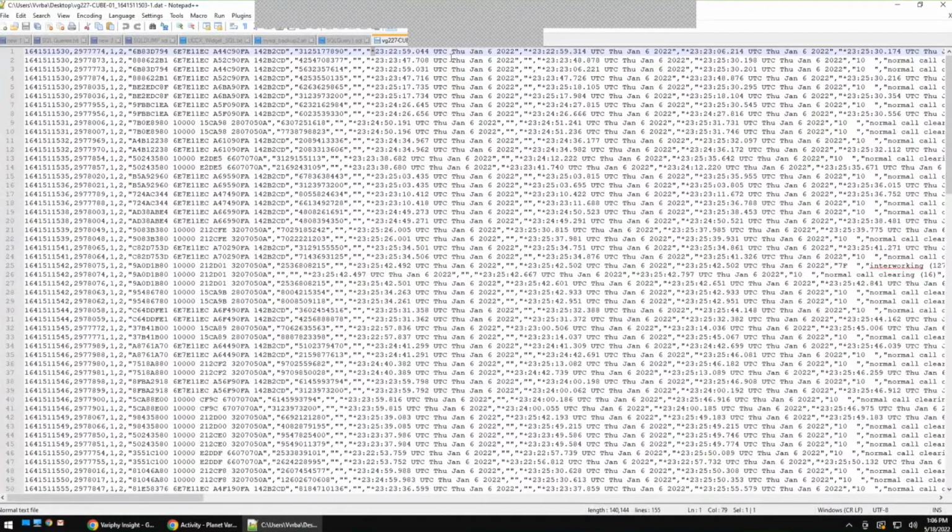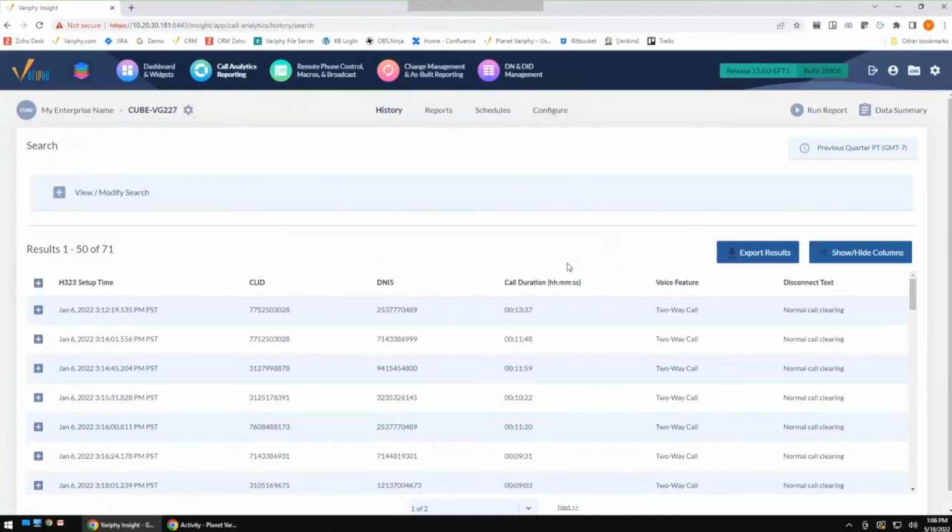All right, so that's one way to recognize it just by looking at the data. One thing you may notice is if you're running reports and you are using local sync, it's possible that the times of your calls will be off. Normally, you're not going to see something like a 2 or 3 day delay. If you're seeing something like that, something probably happened within your cube to configure those times and have those dates be extremely invalid. But you may notice some dates and times off on your data.